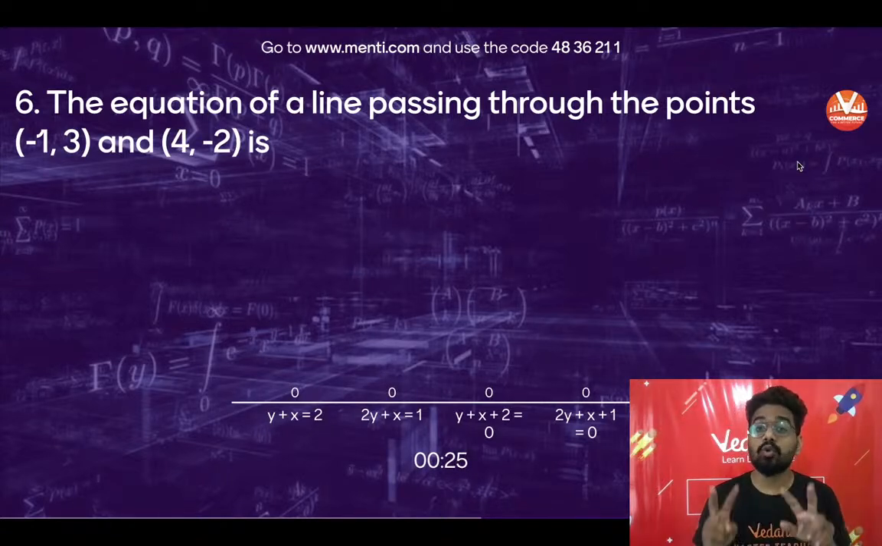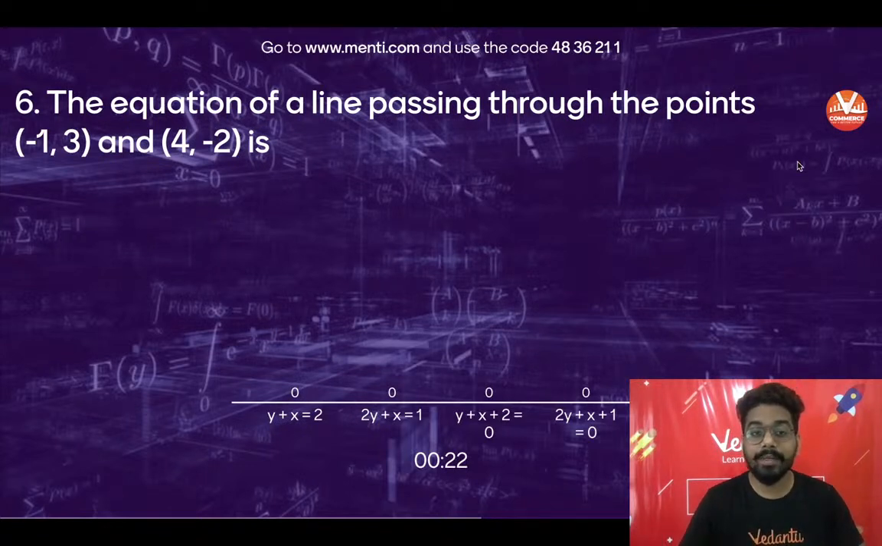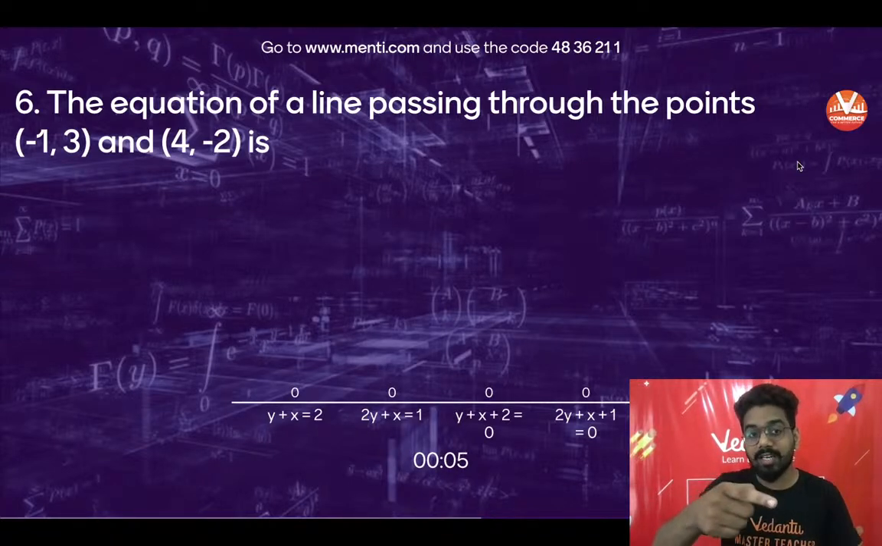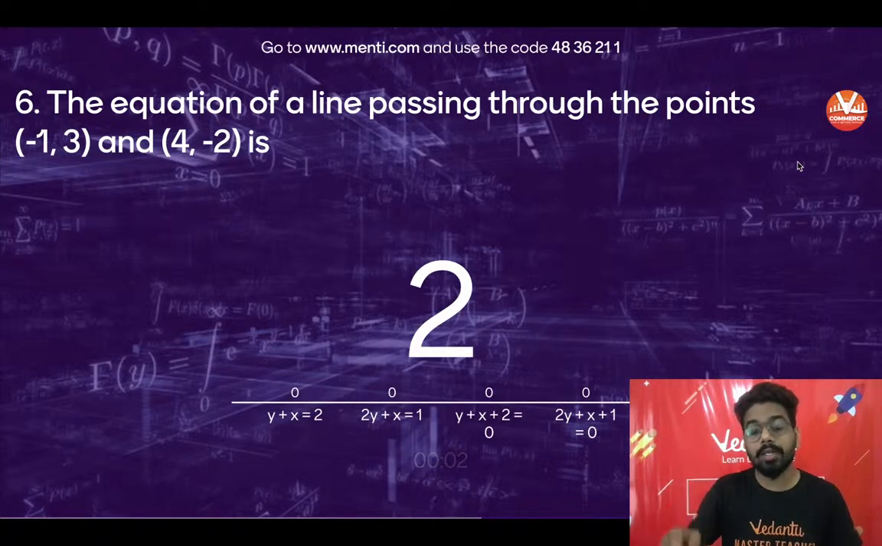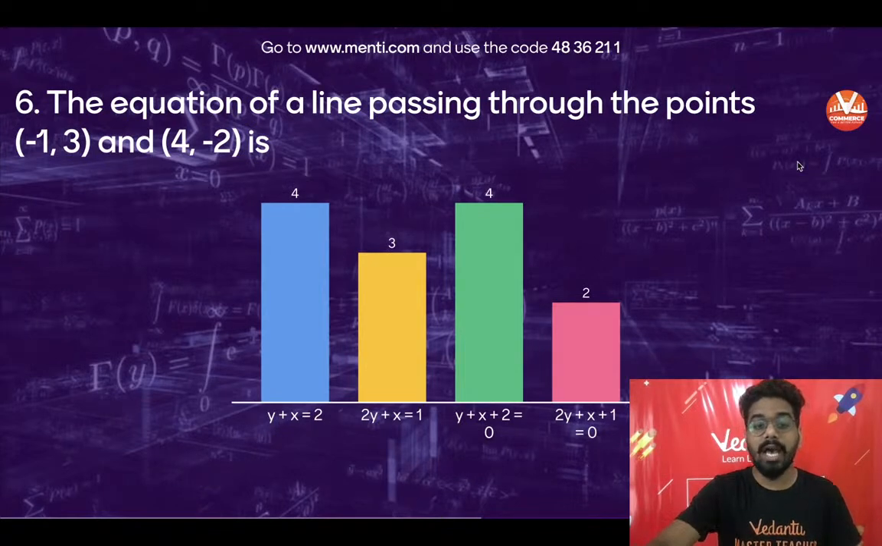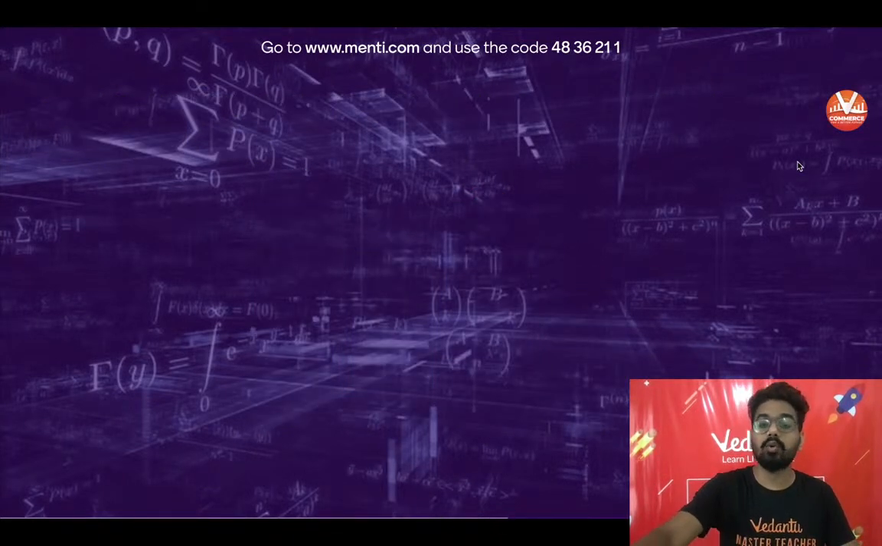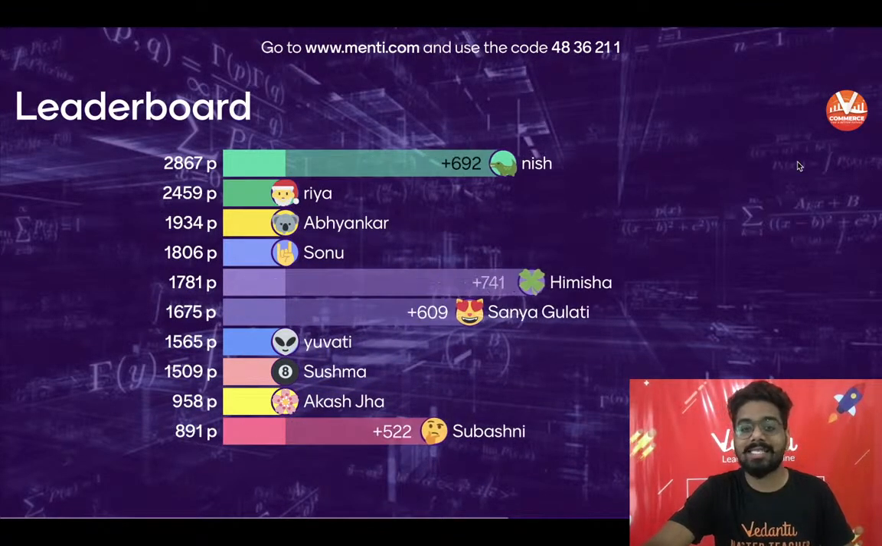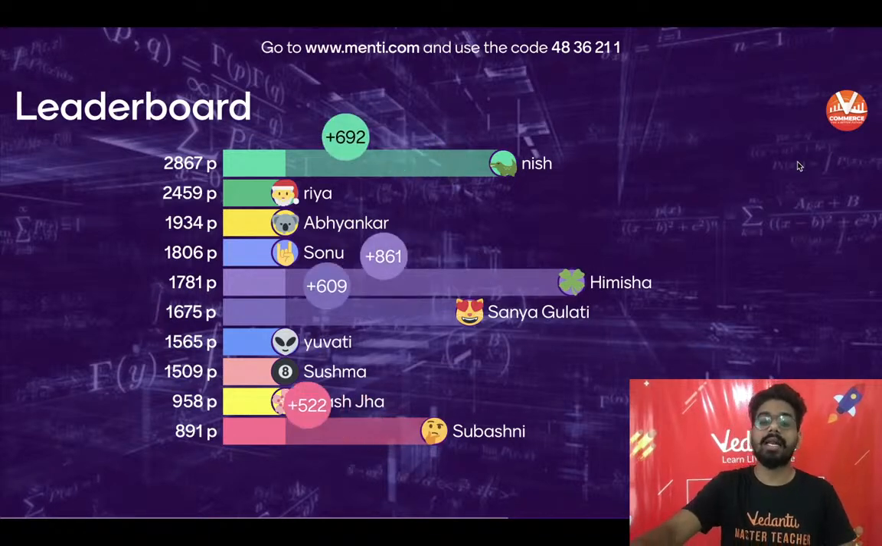Equation of a line passing through 2 points. What do I say? What we need is just one single concept to calculate the equation of a line: the slope will remain constant throughout. So m1 is equal to m2. You will calculate the value of slope from the given condition. Can you calculate? Yes. And calculate the other slope by using the variable. So 13 people have answered, and for this question 4 people are correct. So Nishta again, and Sanya, Himisha and Subhashini have got the right answer.